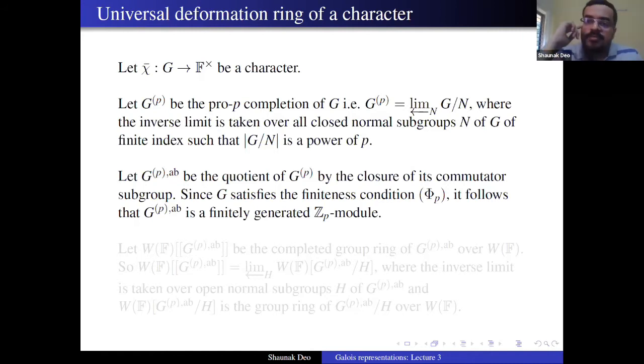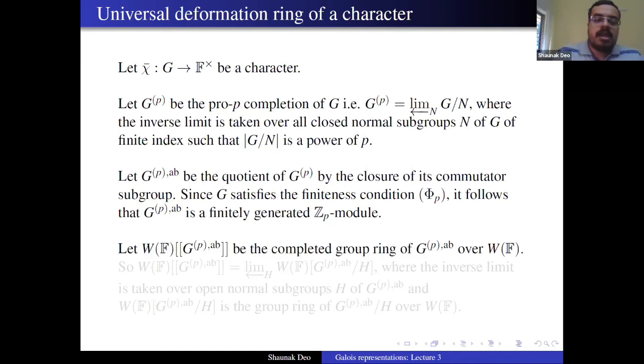So this is one remark that I should make: whenever you have a map from G to some pro-p group, it will factor through G_p. You can just write it down by hand and you will see, because the image is a pro-p subgroup, and therefore it has to factor through the maximal pro-p completion of G. So that is the point of introducing this quotient G_p. And F_p is both a p-group and abelian. So any map from G to F_p will factor through G_p^ab, and therefore G_p^ab is a finitely generated Z_p-module. Okay, and let W(F)[[G_p^ab]] be the completed group ring of G_p^ab over W(F).